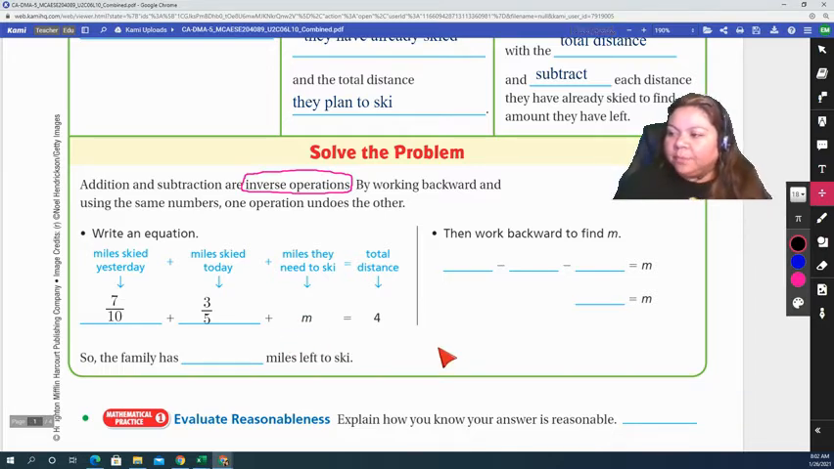Now we're going to work backwards to find m. What I'm going to do is use the inverse operation of addition. I'm going to subtract from the 4 the miles they skied yesterday and today in order to figure out what m is. So I'm going to start off by having a 4 here, and I will be subtracting 7/10 and subtracting 3/5 in order to get m.